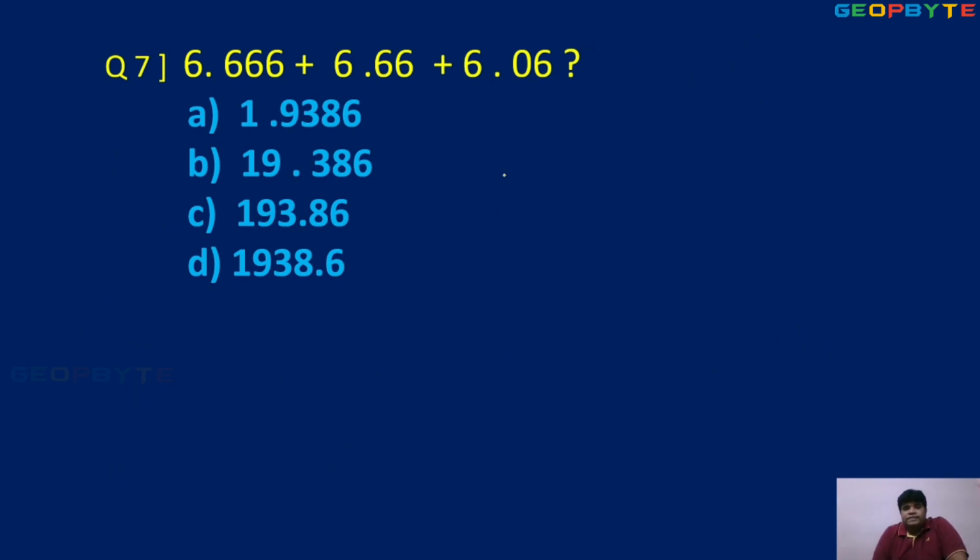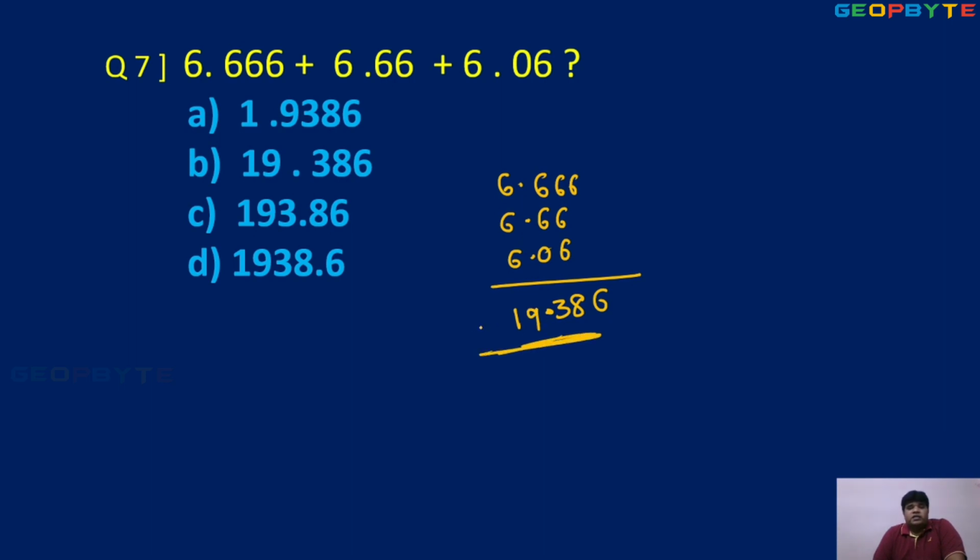This one is easy. 6.666, 6.66, 6.06. Okay. 3 6s are 18. 1, 12, 13. 6, 18 means 1 carry, so that one is added. 19.386 is the answer.